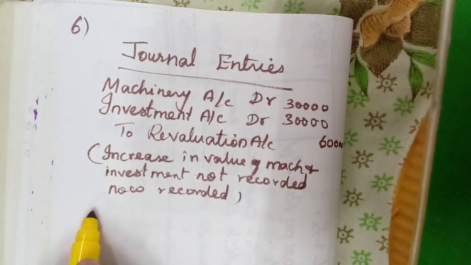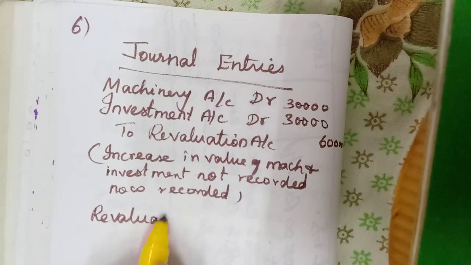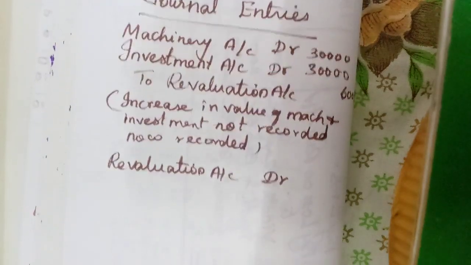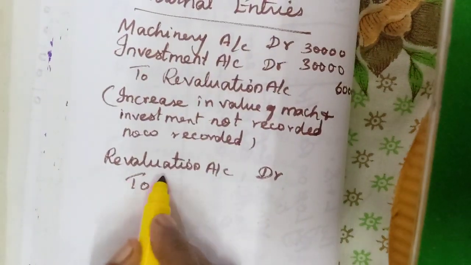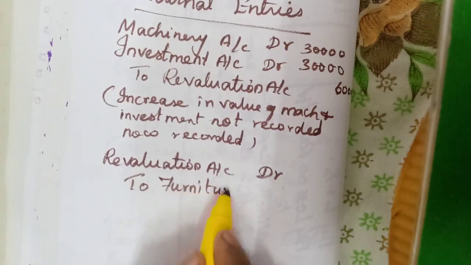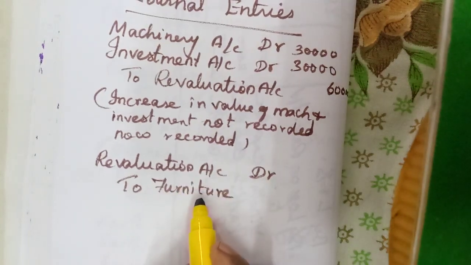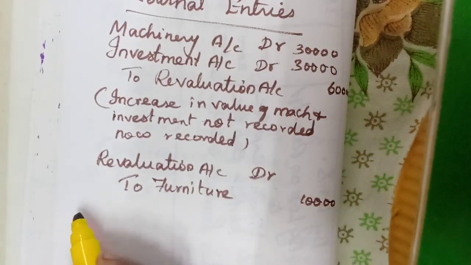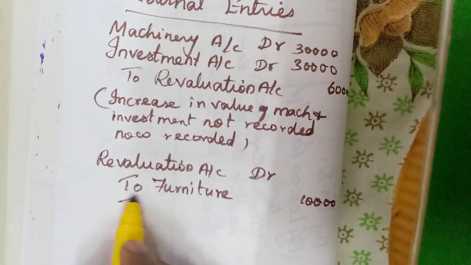We should debit the revaluation account. Revaluation account debit to furniture. Furniture how much amount? 10,000. Then to provision for doubtful debts.